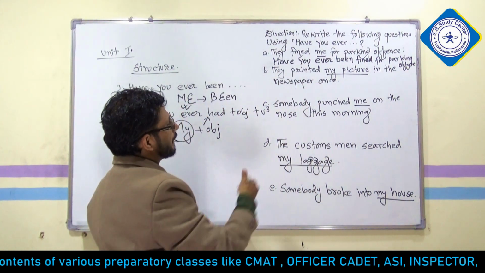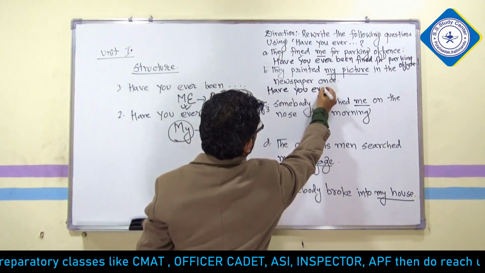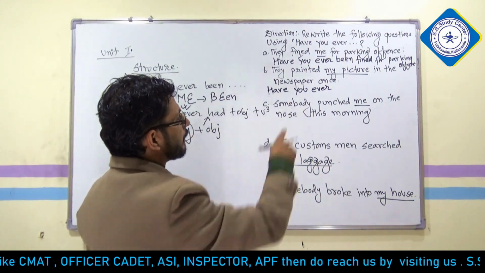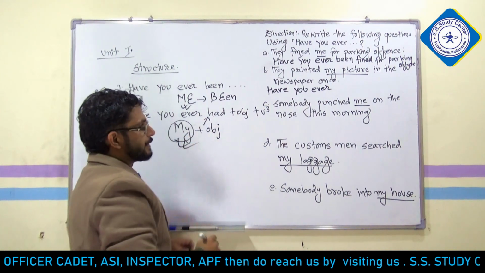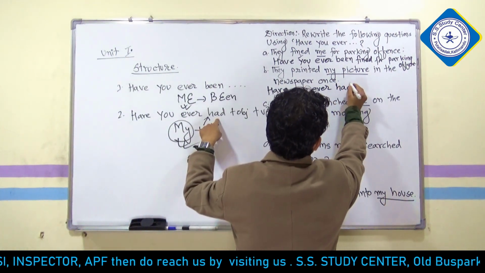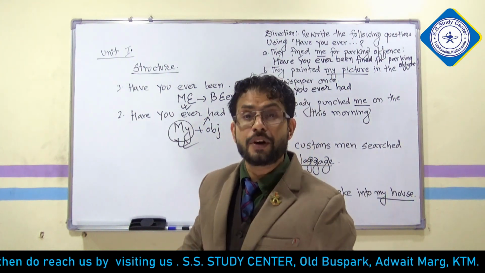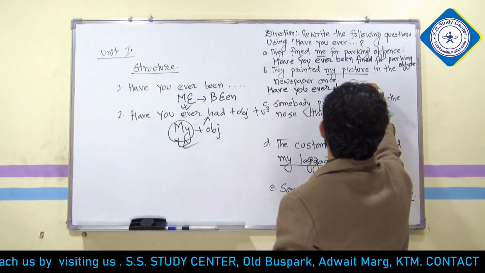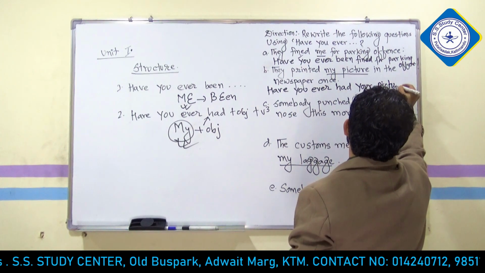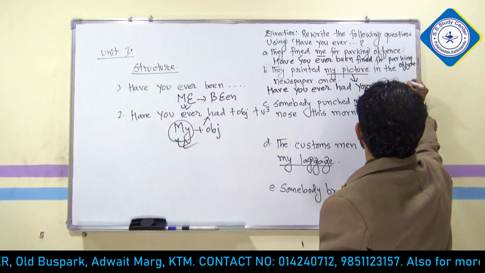Now we are going to do the next question. We begin with the same structure: "Have you ever". After writing "ever", wait and see the question. "My picture" is there. As there is "my", we go with "had". "Have you ever had your picture". My picture turns into your picture, because we are asking a question. Your picture, P-I-C-T-U-R-E.